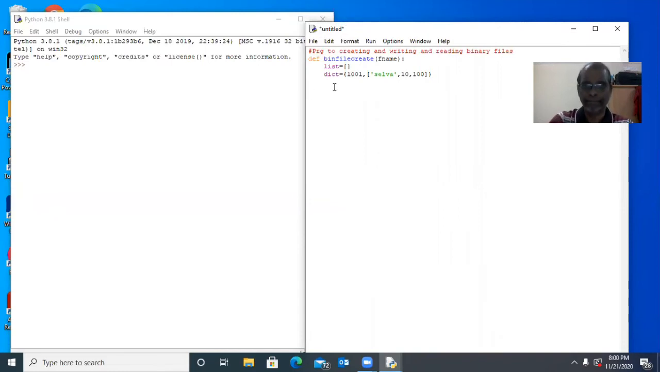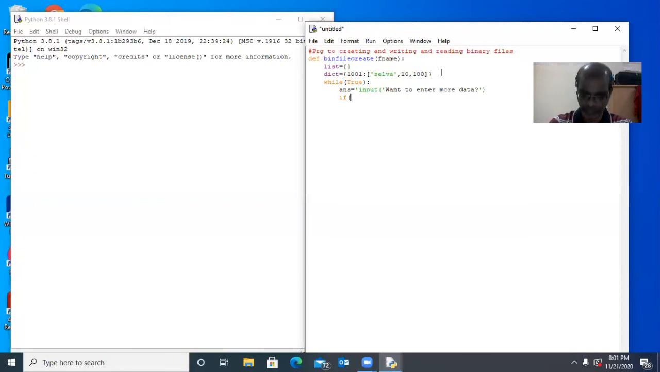1001 is a key. Selva 10 100 is the list. This list acts as a value for 1001. Now we have one loop. This should loop continuously until we give no. We will see answer equal to input. We want to continue, want to enter more data. If you want to enter more student details, we have to press yes here. Otherwise, we have to press no.